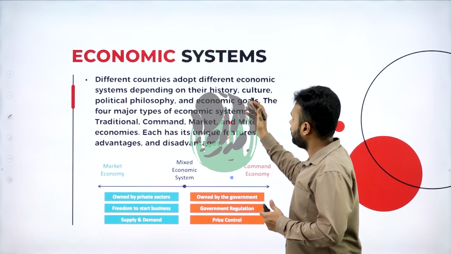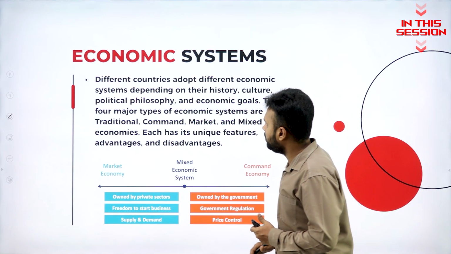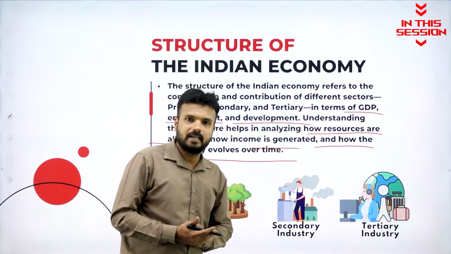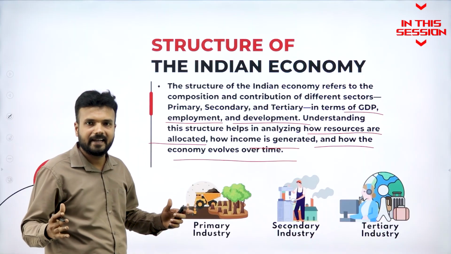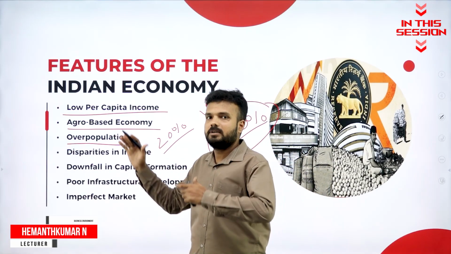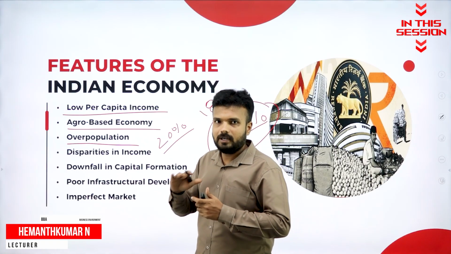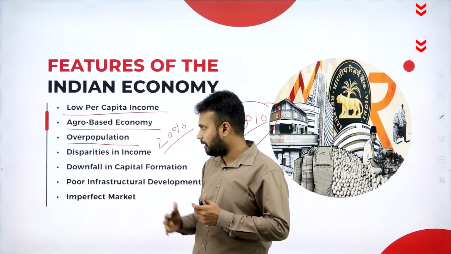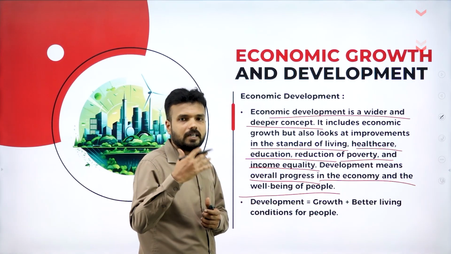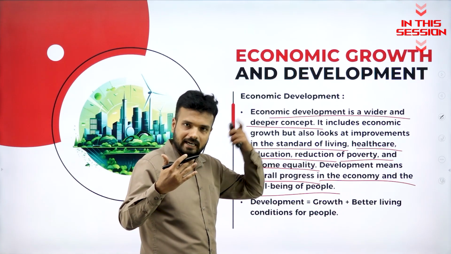Different countries adopt different kinds of economic systems depending upon their history, culture, political philosophy and economic goals. When it comes to the primary sector, all kinds of primary activity we call the primary sector. As per the population, there must be development of technology and contribution to the economy. Only then can India become a developed country. When it comes to development, there must be progress, quantitatively and qualitatively.